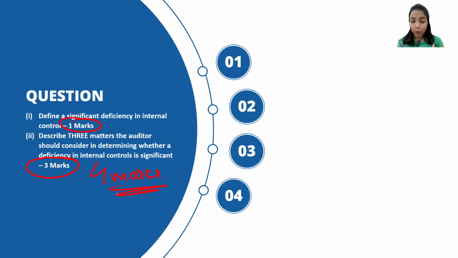So guys, you need to ensure that you divide it as per the requirement. As I can see, 3 matters, so obviously it will be 3 marks, and the definition comes with 1 mark. When it comes to the verbs, there are 2 verbs that I can clearly see, which are define and describe. These are 2 verbs, so please ensure that you are writing all these 4 things properly: 3 matters and 1 definition.